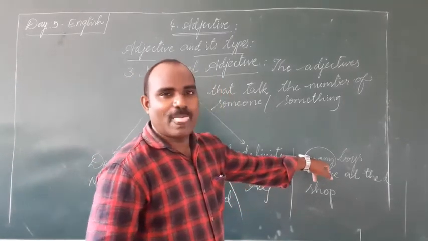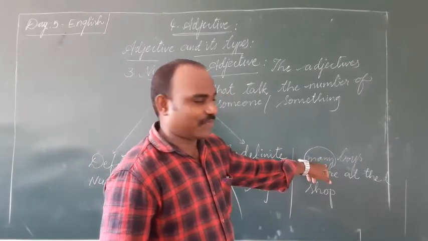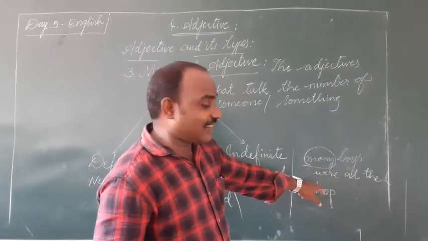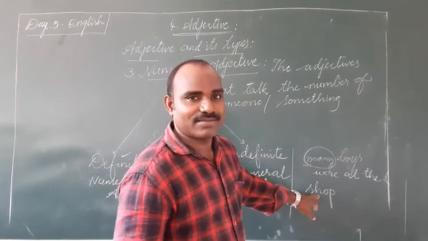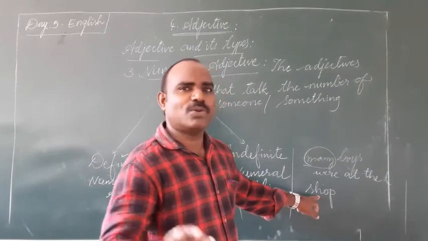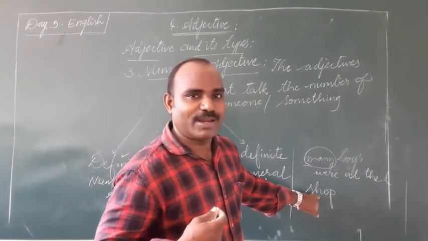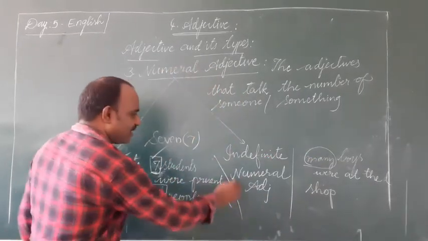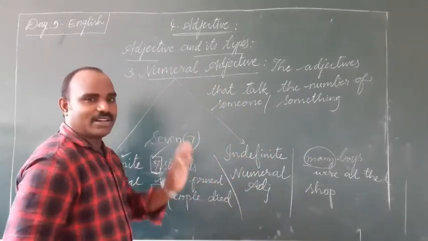See, here many boys were at the shop. Here many means we are not specifying how many boys were exactly at the shop. We can't. Many means కొంతమంది. We can't specify how many exactly. So here many can be considered an indefinite numeral adjective.